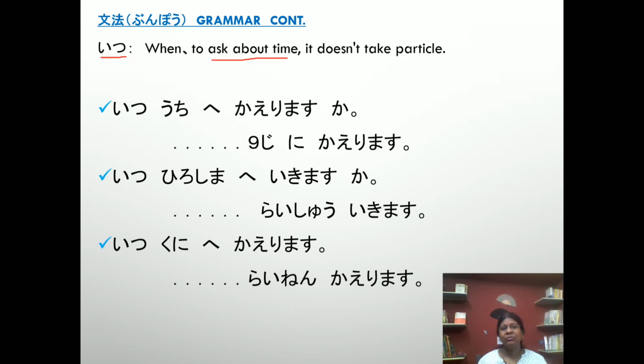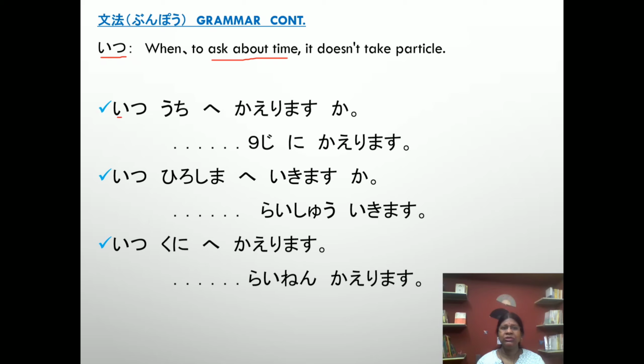Itsu uchi e kaerimasu ka? When do you return home? Kuji ni kaerimasu. Okay, come to next. Itsu Hiroshima e ikimasu ka? When do you go to Hiroshima? Raishu ikimasu. Next week. Itsu kuni e kaerimasu ka? When do you return to your country? Rainen kaerimasu.